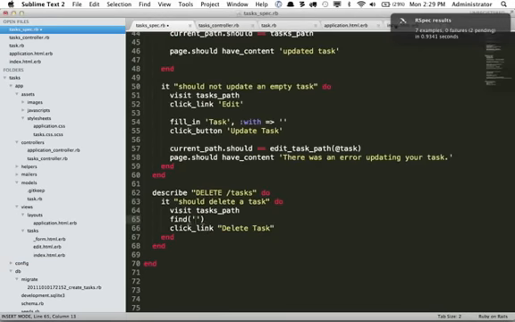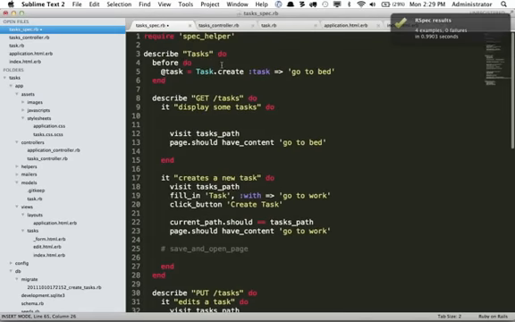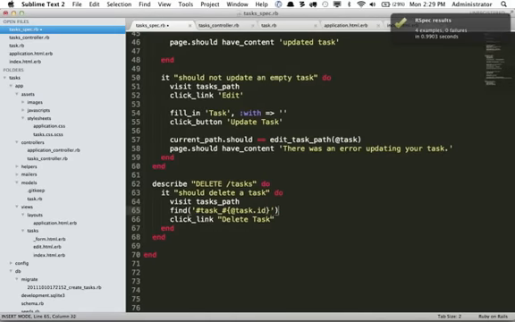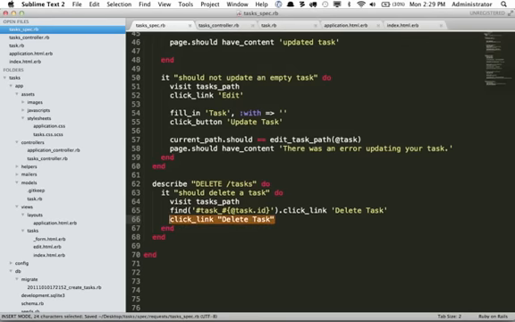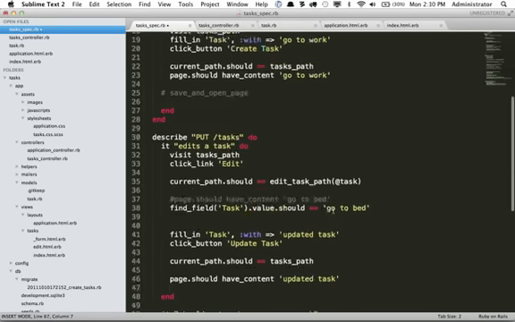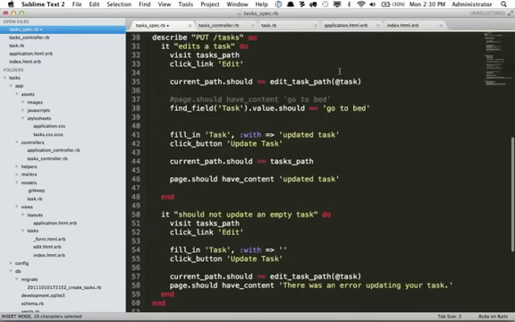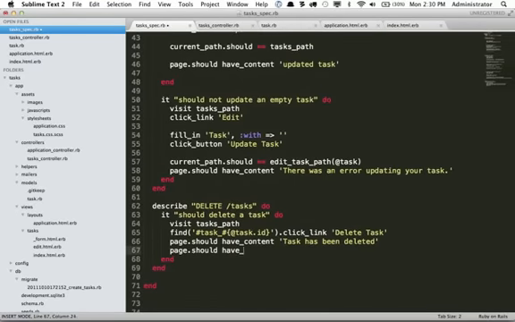Then we could come back and say, look for find task_, and then we're going to look for that task instance variable that we created right up here, .id. And we're going to look for that specific ID and then click link, and it will say delete task. That way we can be sure that we're clicking on a specific link if multiple links will have the exact same text. Now when we do that, page should then have content. We're going to have a notice that says task has been deleted. And also the page should no longer display this task because it was deleted. That should have no content.